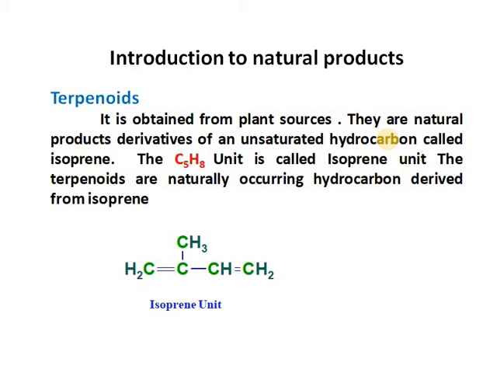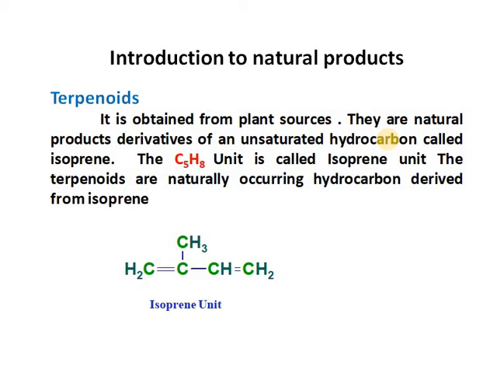Certain groups of natural products have similarity in their structures, and these are called terpenes, alkaloids, steroids, carbohydrates, proteins, etc. Some groups like vitamins and hormones do not have structural similarity, but they have similarity in their physical properties.